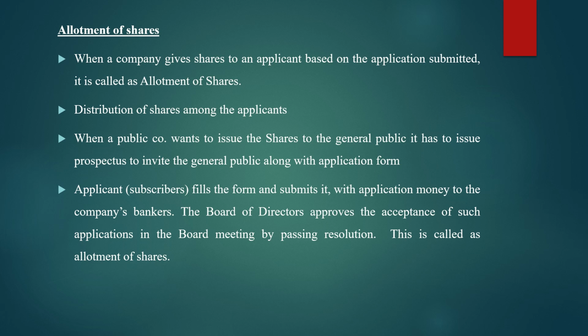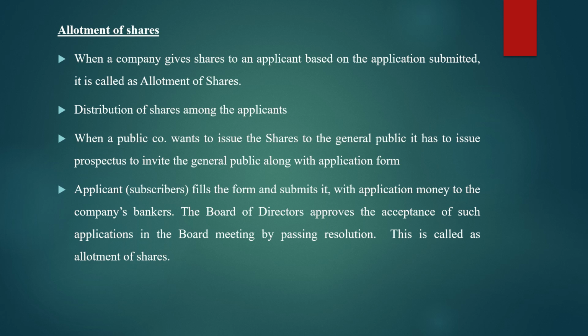The board of directors approves the acceptance of such applications in the board meeting by passing a resolution. Whether shares are to be given to that particular applicant or not will be decided by the board of directors, in the board meeting, and that too by passing a special resolution. This is called allotment of shares. So in simple terms, allotment of shares means giving or distributing the shares among the applicants based on the applications submitted.